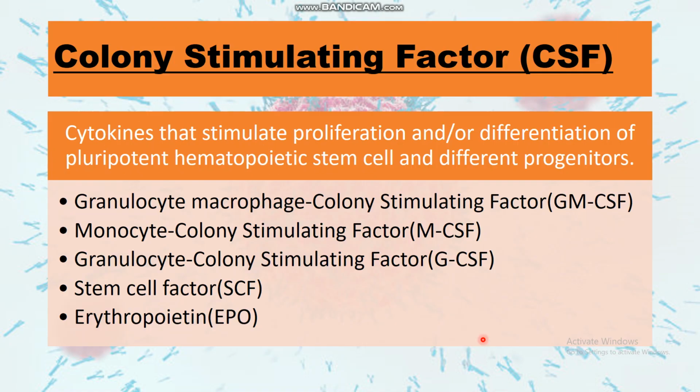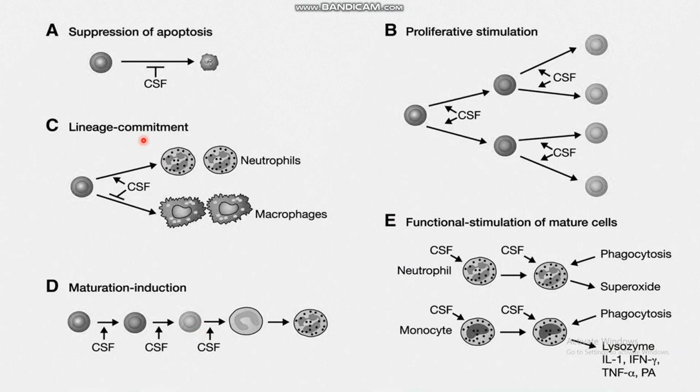Colony stimulating factor is another type of cytokine that stimulates proliferation or differentiation of the pluripotent hematopoietic stem cells and different progenitors. It has the following types: granulocyte-macrophage CSF, monocyte CSF, granulocyte CSF, stem cell factor, and erythropoietin EPO. Here are the different functions of colony stimulating factor, like suppression of apoptosis, proliferative stimulation, lineage commitment, functional stimulation of mature cells, and maturation induction.